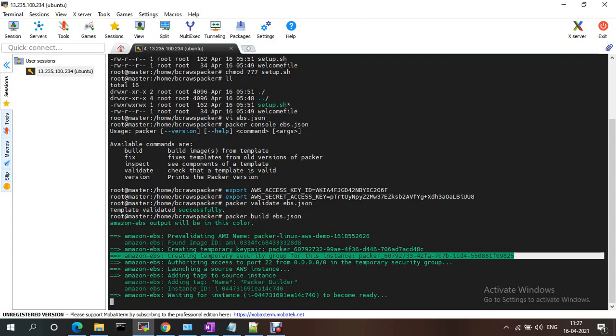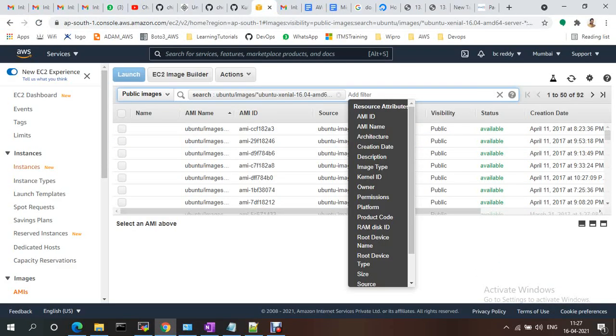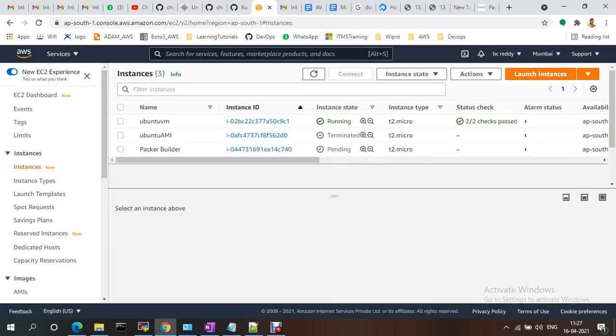If you go to instances and refresh, see Packer builder, it is creating this server.